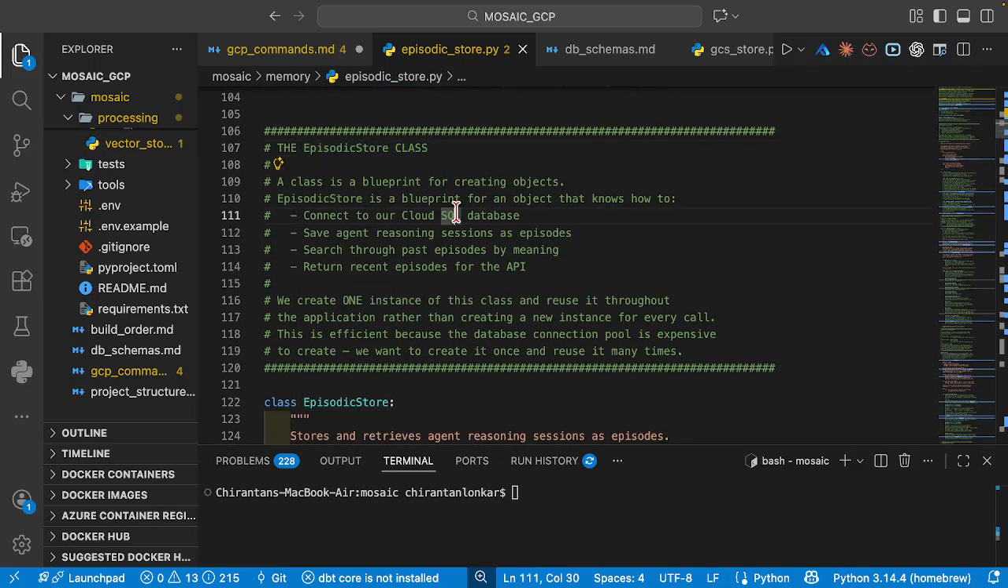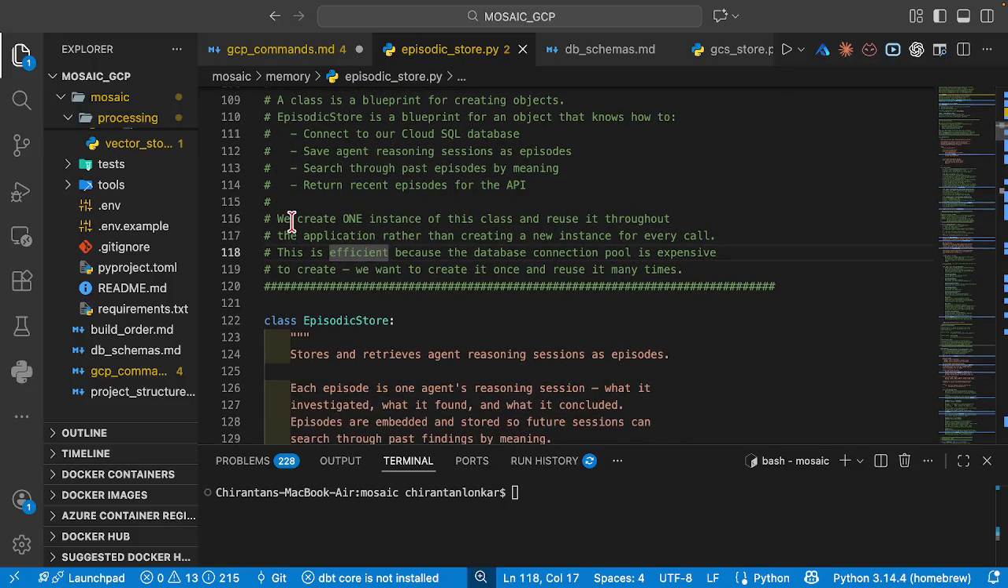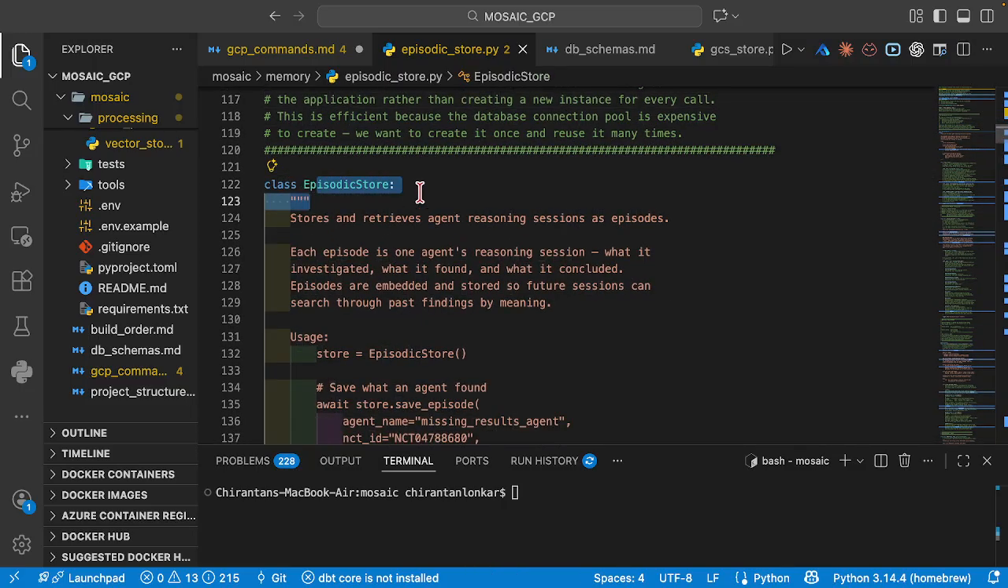Now we're going to define the EpisodicStore class, and a class is nothing but a blueprint for creating objects. So the EpisodicStore knows how to connect to our Cloud SQL database, save the agent reasoning sessions as episodes. We have already seen how an episode might look. We're going to search through the past episodes by meaning, and it is going to return recent episodes for the API. Now we create one instance of this class and reuse it throughout the application rather than creating a new instance for every call. So I'm going to create a class called EpisodicStore.